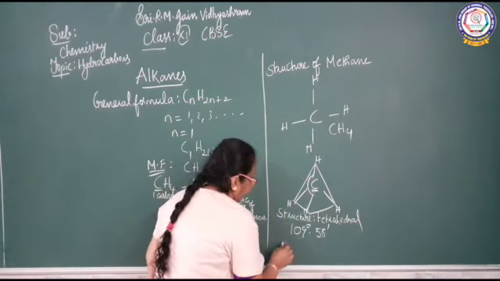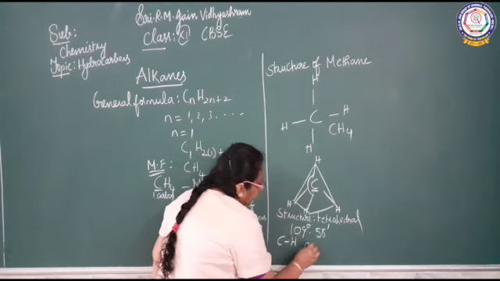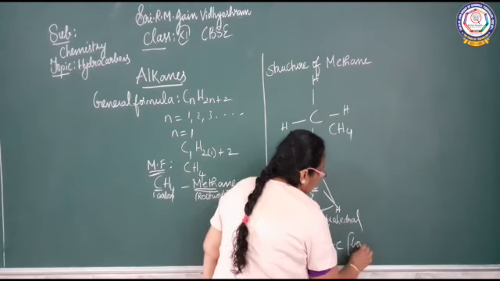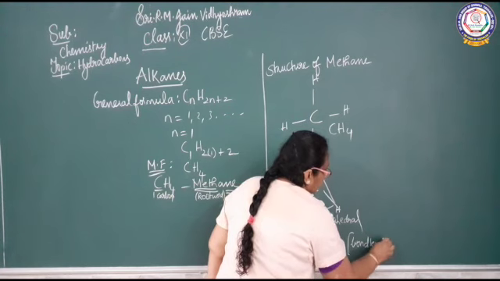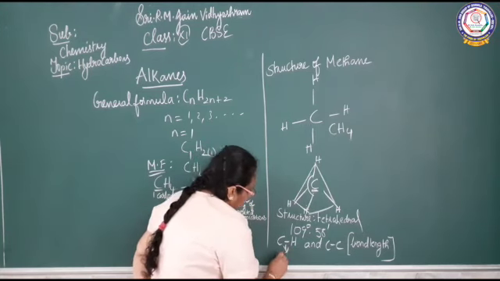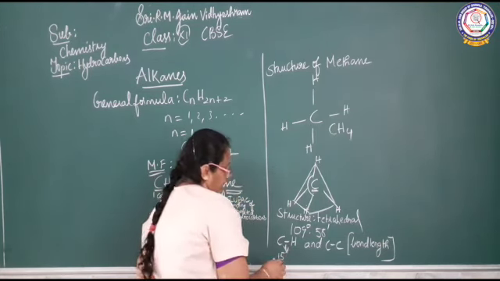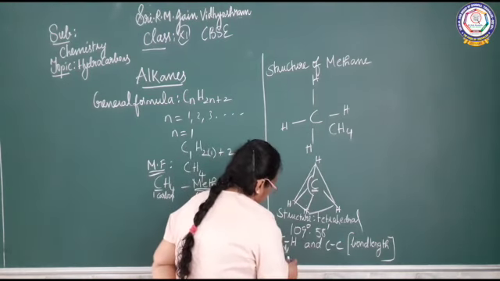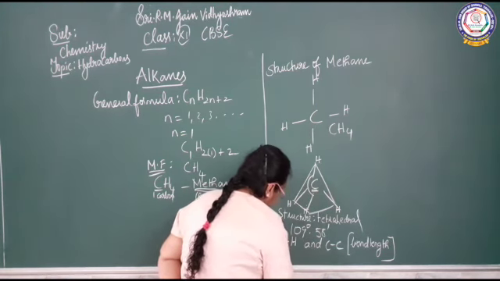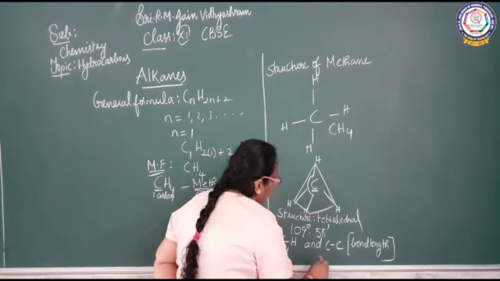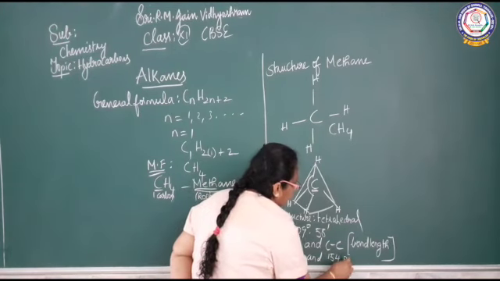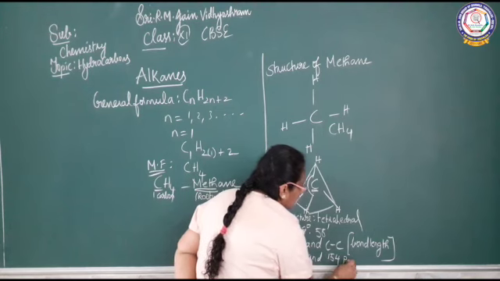When you talk about the CH and CC bond lengths, the CH bond length is 154 picometer, and the other is 119 picometer.